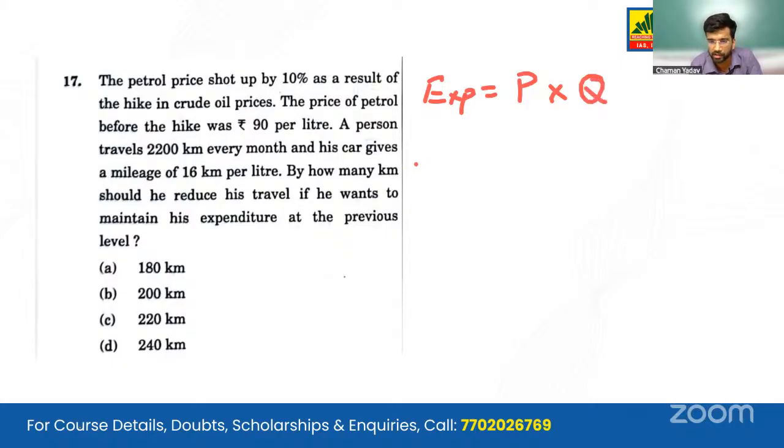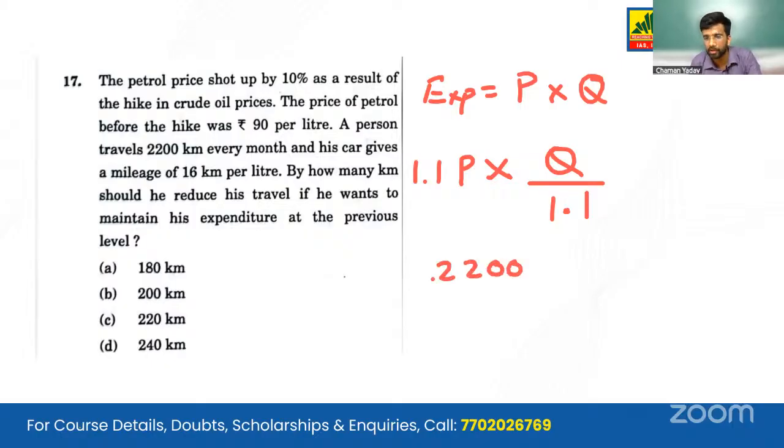So the new price is increased by 10%, so we can write it as 1.1 of P. And in order to maintain the expenditure, the quantity gets reduced by the same factor the price has increased. So we divide the quantity by 1.1. The 2200 kilometers divided by 1.1 gives us 2000 kilometers. So that should be his present consumption, the present traveling that he needs to do.